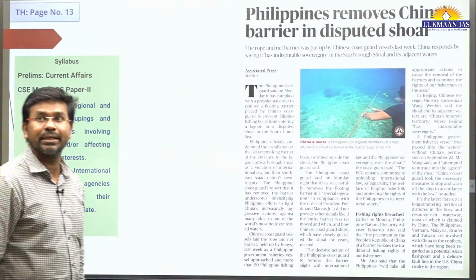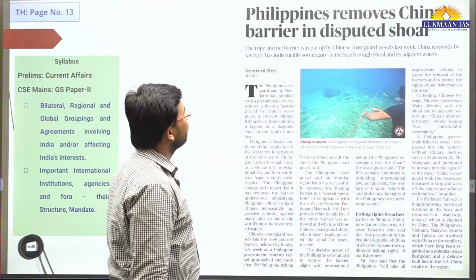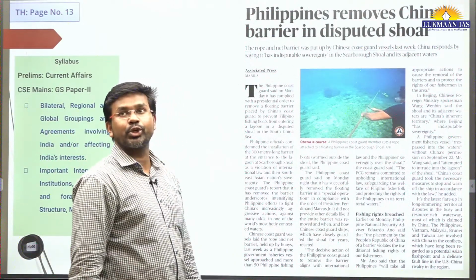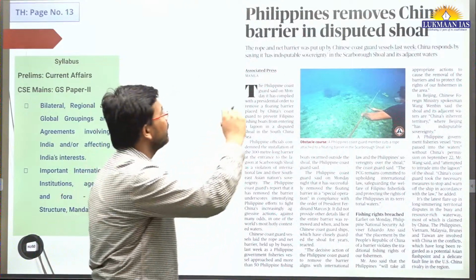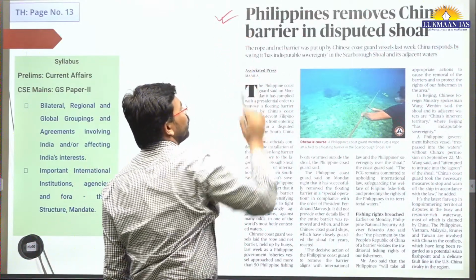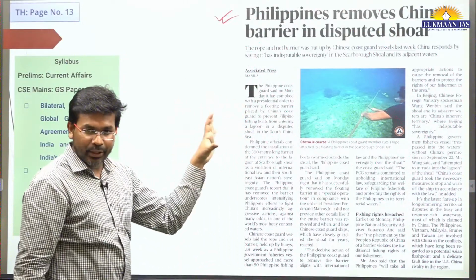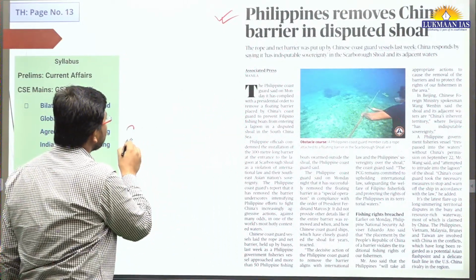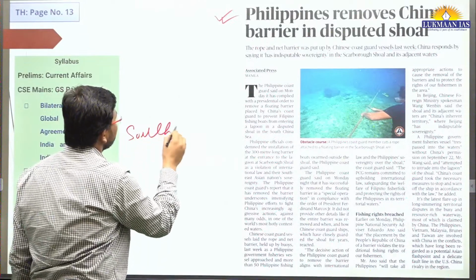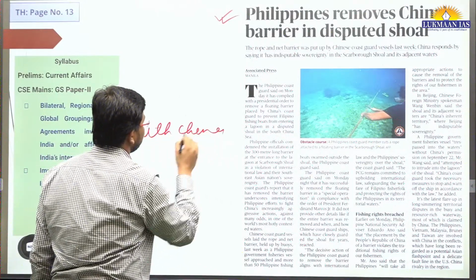It says Philippines removes China's barrier in disputed shoal. Now this particular topic is related to South China Sea dispute.